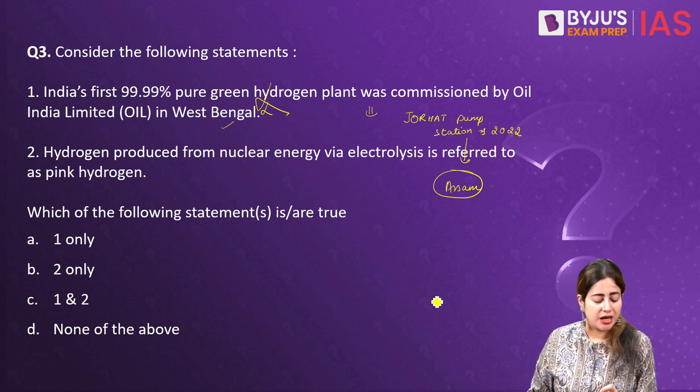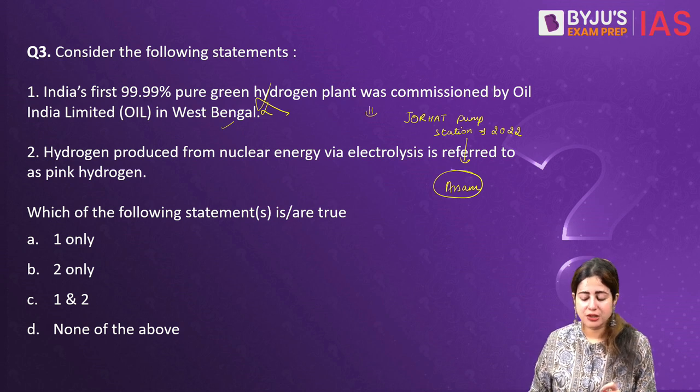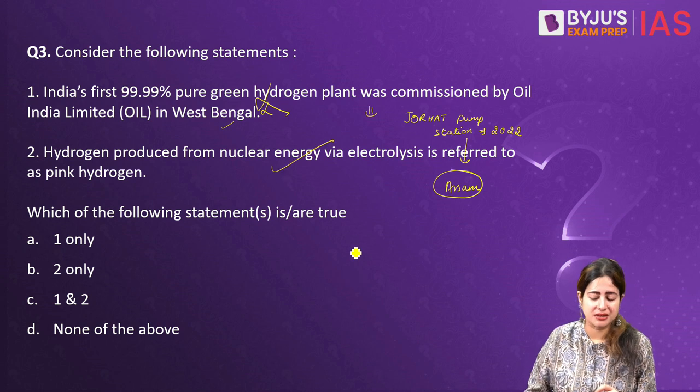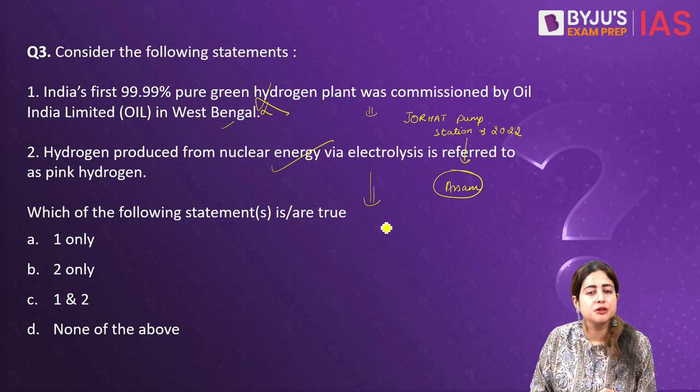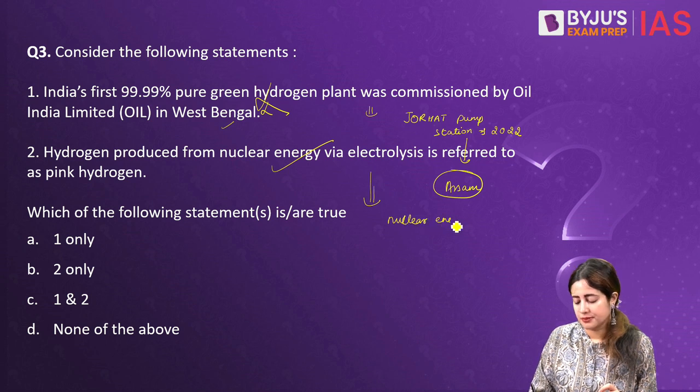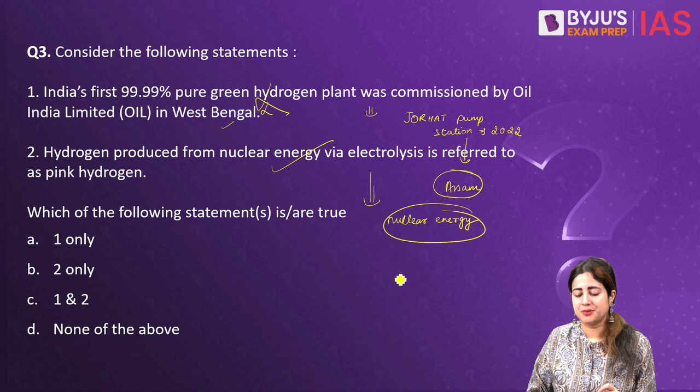Second statement: hydrogen produced from nuclear energy through electrolysis is referred to as pink hydrogen. You might have heard in the news not only about green hydrogen, but also pink, purple and red hydrogen, and that's what we are talking about. This statement is correct because pink hydrogen refers to hydrogen that is produced through electrolysis using nuclear energy. So the second statement is valid.